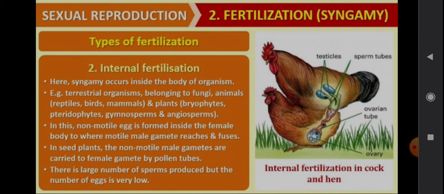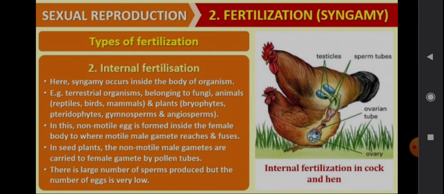In seed plants, the non-motile male gametes are carried to the female gamete by pollen tubes. Regarding plants, you'll be studying in the next chapter, and you can understand it neatly there.